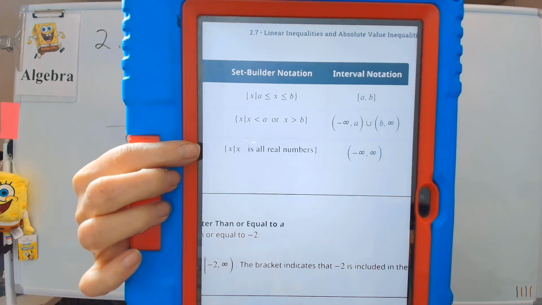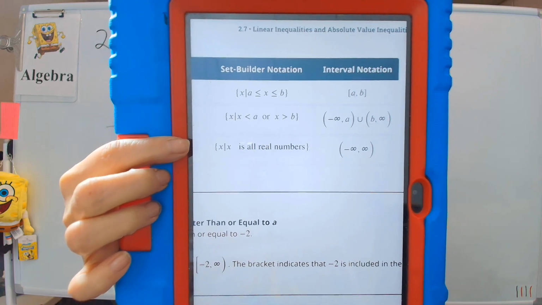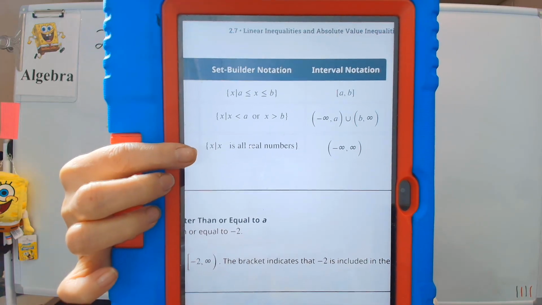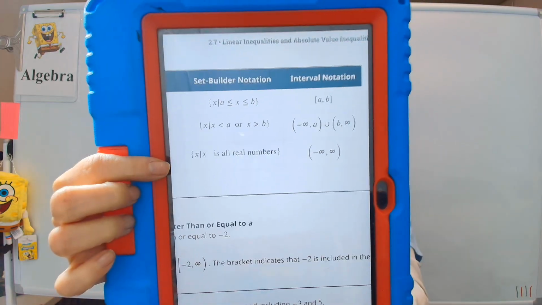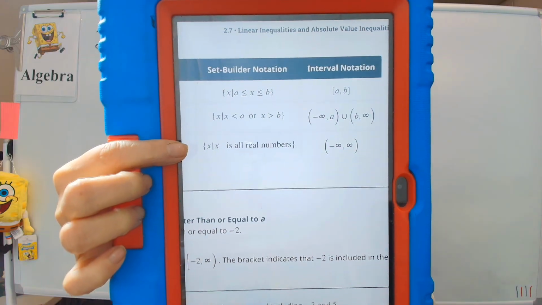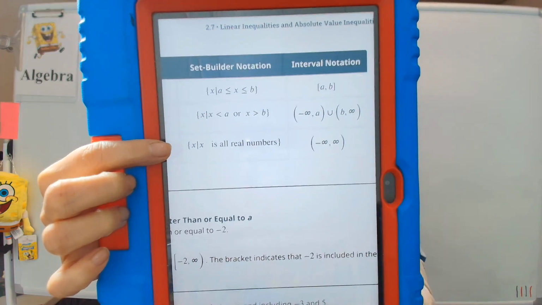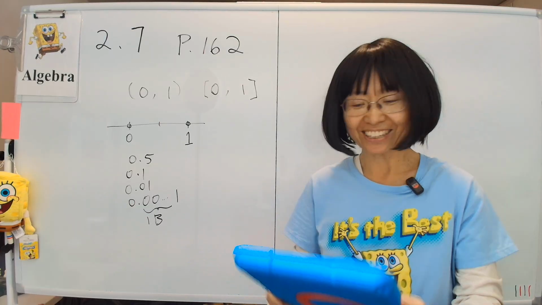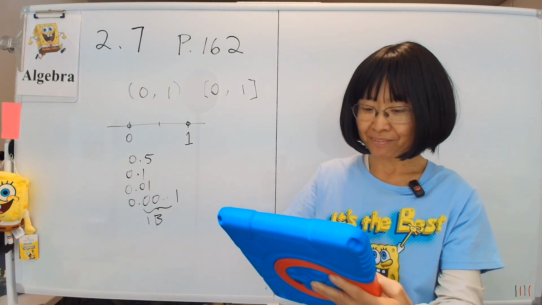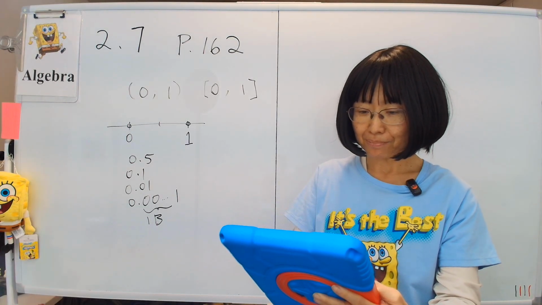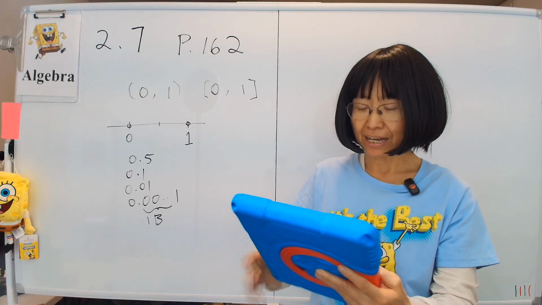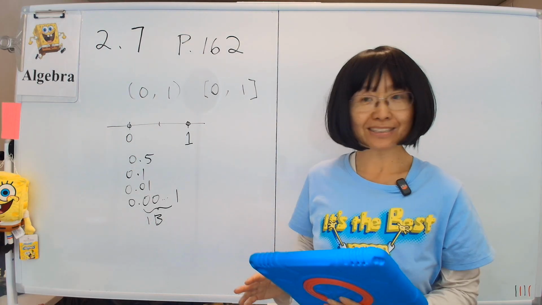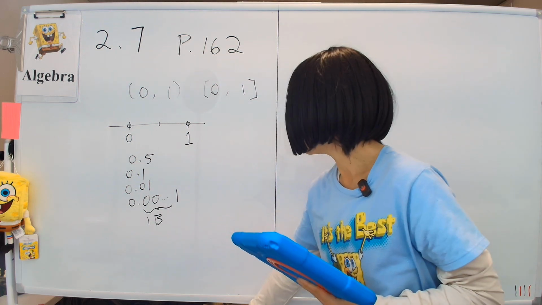Now, what if I want to talk about every number from negative infinity to infinity? Then you just write down parentheses, negative infinity to infinity, or you just say the set of x is all real numbers, which is everything. So that's what that means. All right, so that is the bunch of set notation. Now that we have said that, let's do all the examples. Not just a couple, let's do them all.